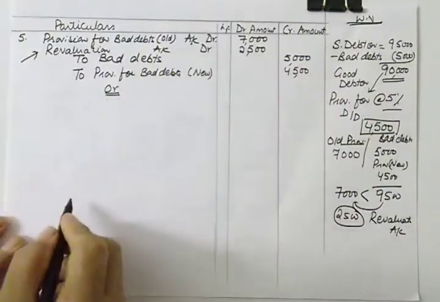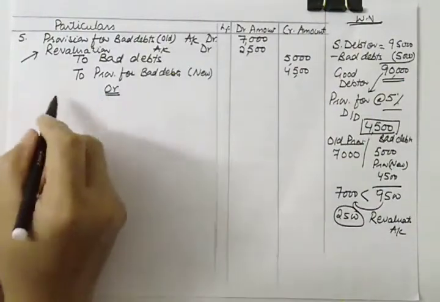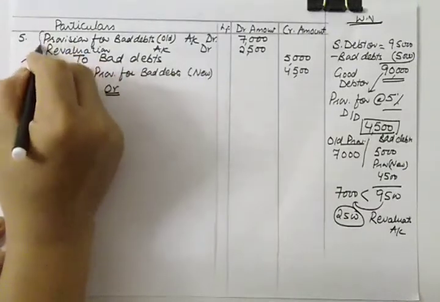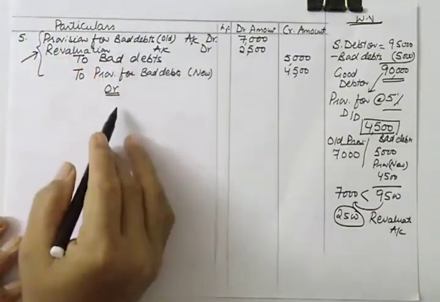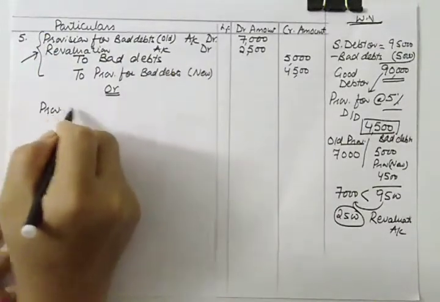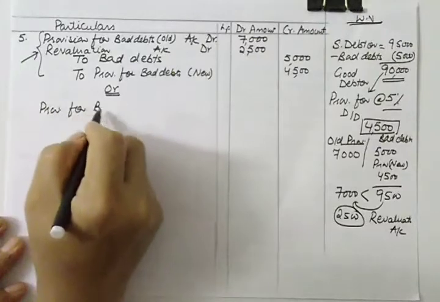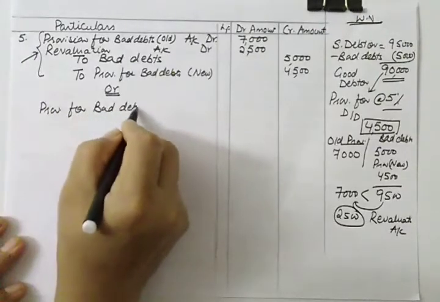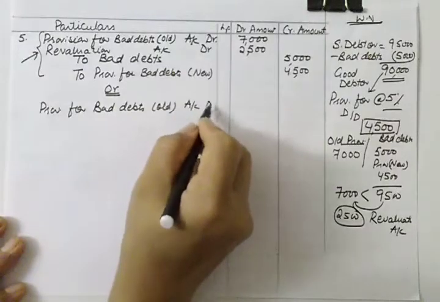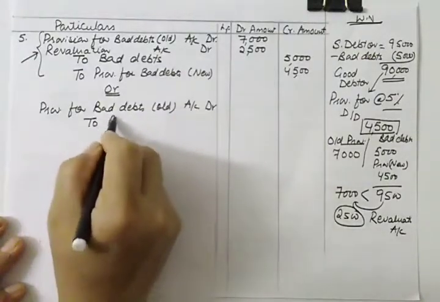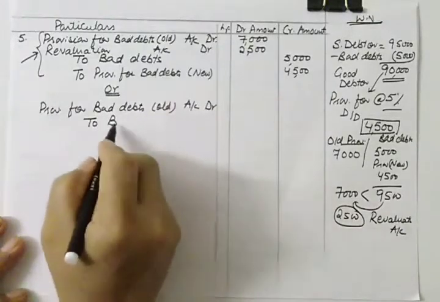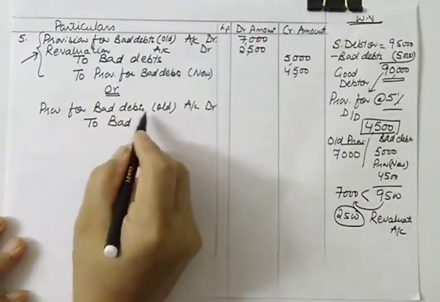And in this alternate entry, what you are going to do, let us see, either this full entry, single entry, or you can pass two entries, and that entry will be, first of all, we'll write off from the old provision for bad debts, we'll write off bad debts, because the purpose of maintaining this provision is that we want to write off any loss related to this.